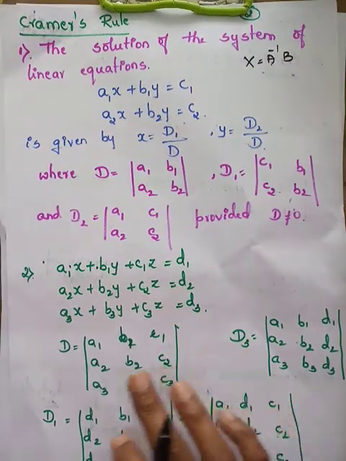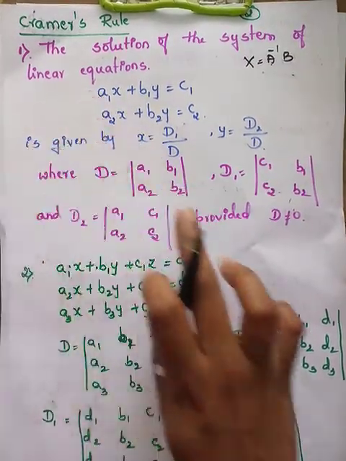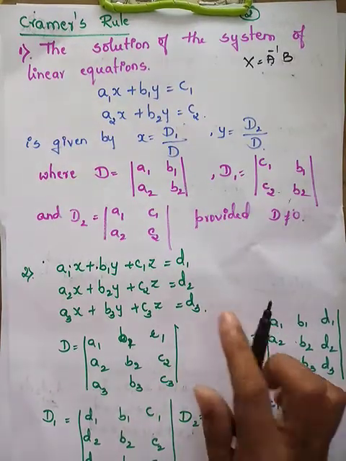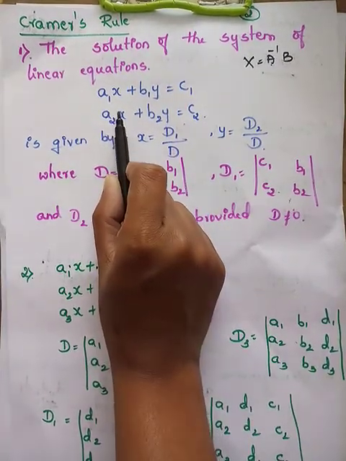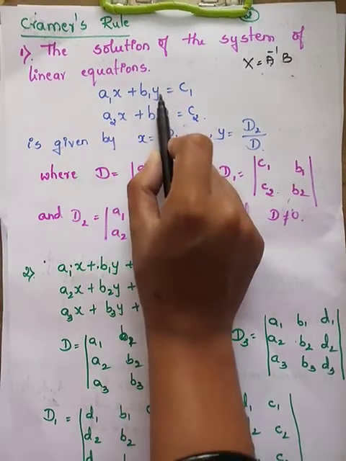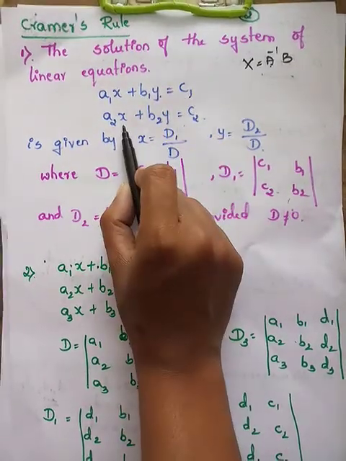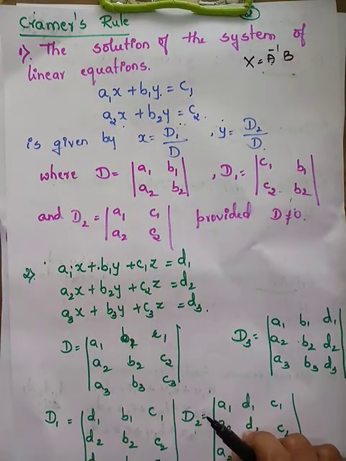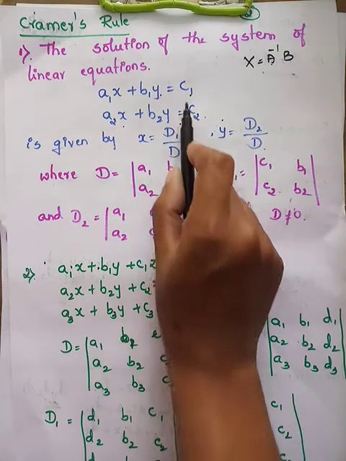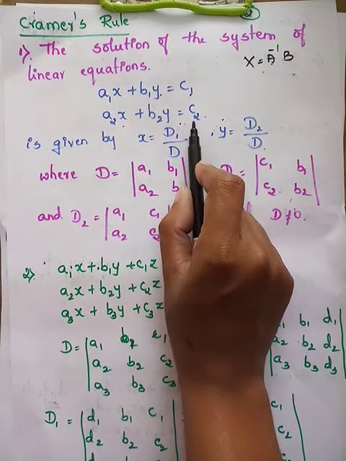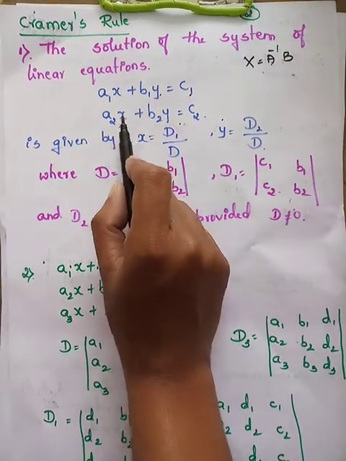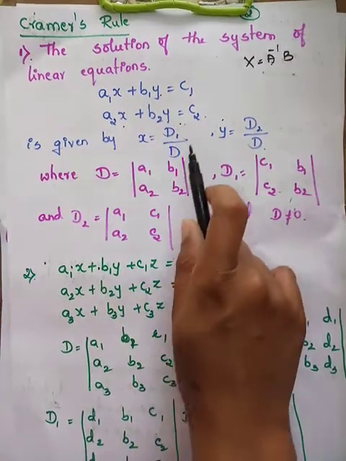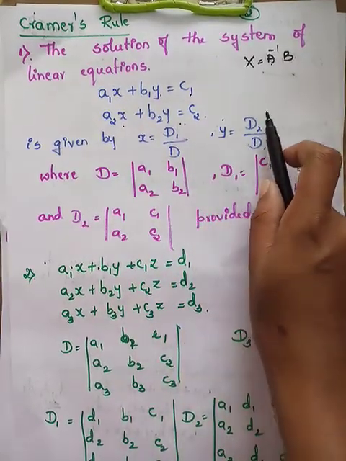So for simplified work, there is a rule called Cramer's rule. So what is Cramer's rule? Suppose you have equations with two variables, that is a1x plus b1y is equal to c1, a2x plus b2y is equal to c2. You can see the coefficients here: a1, b1, a2, b2 are the coefficients, and x and y are the variables. The right hand side is c1 and c2. Then how can we find the values of x and y? That is given by x is equal to d1 by d and y is equal to d2 by d.